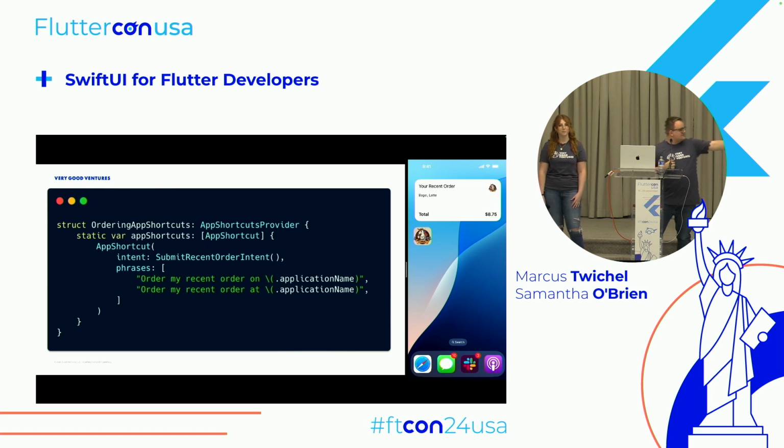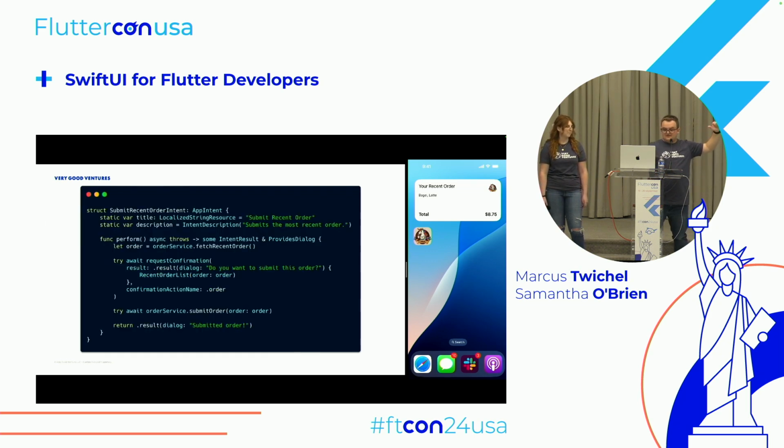You give it a couple phrases you see there, example phrases, but it doesn't have to be one for one. It just uses that as an idea of how it works, but it's smart enough that you don't have to say exactly that phrase. And then you give it an intent you can see there. In this case, a submit recent order intent. And that code is right here. Again, it's just a struct that's extending intent. You give it a title and a description, and then you have to give it a perform function.